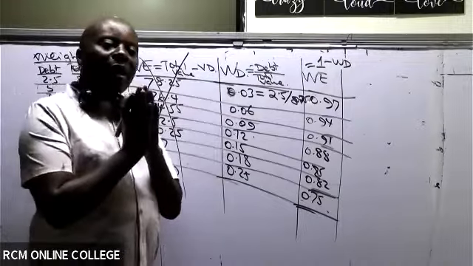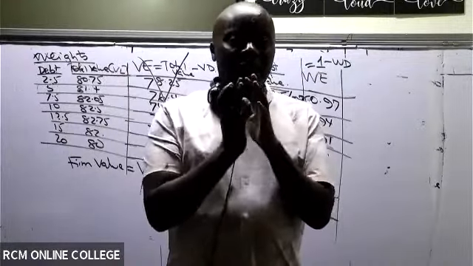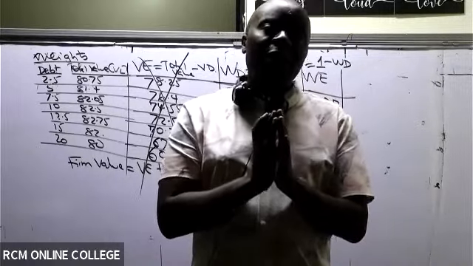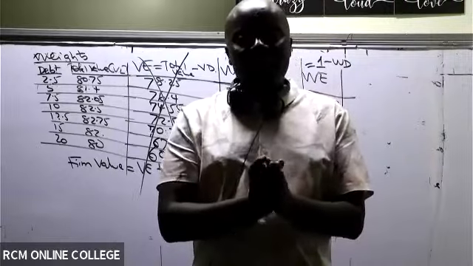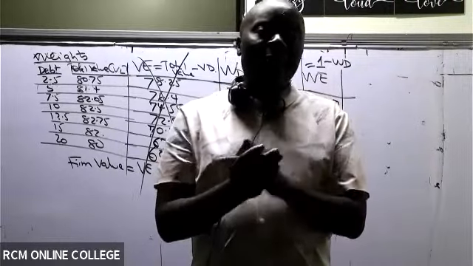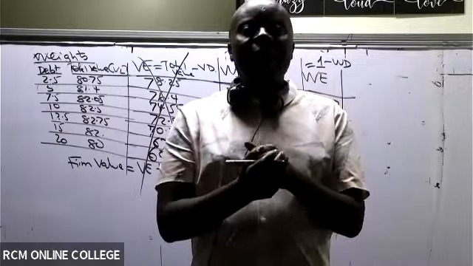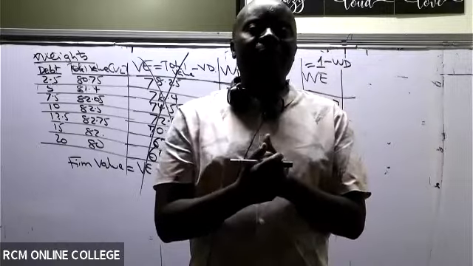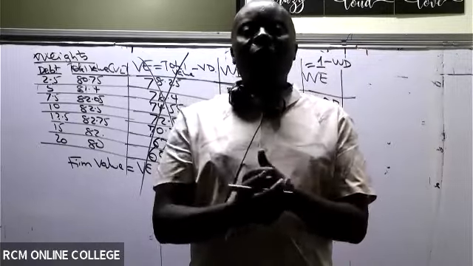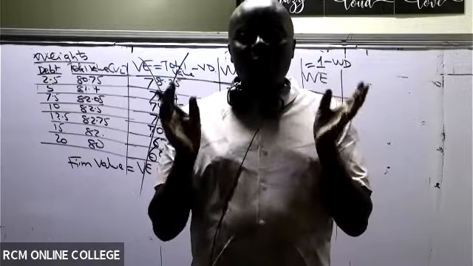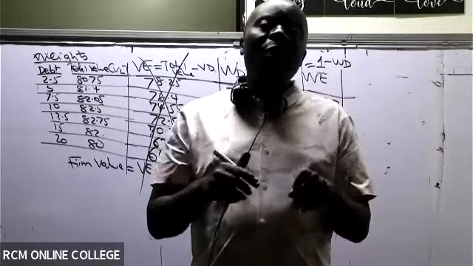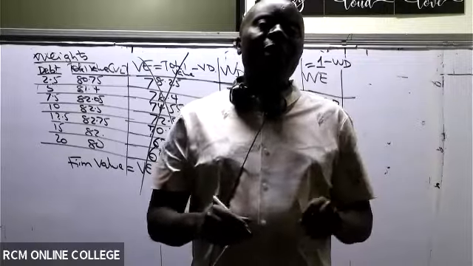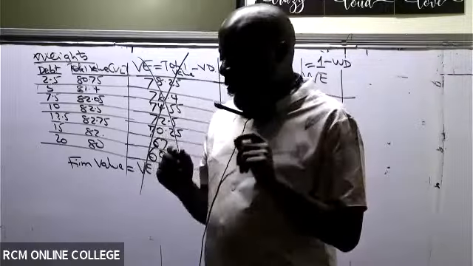So remember, I'm en route to getting WACC. I've been able to get my weights of debt and the weights of equity, that one I have. Before I combine, ladies and gentlemen, I will need to get what we call cost of equity. If it's Modigliani-Miller, after I've been able to get the value of a levered firm and the weights there, I know I will be required to get the cost of equity of a levered firm. So I'll have to get cost of equity.